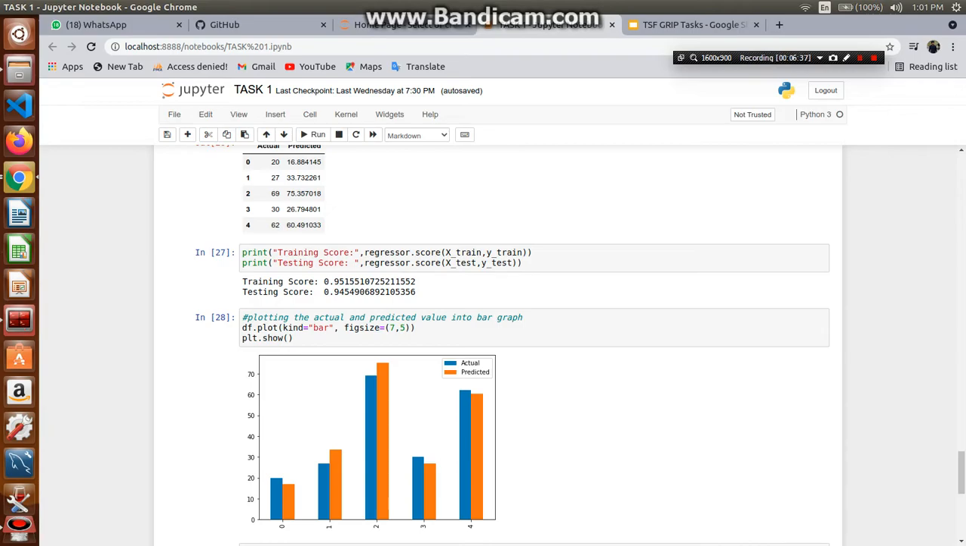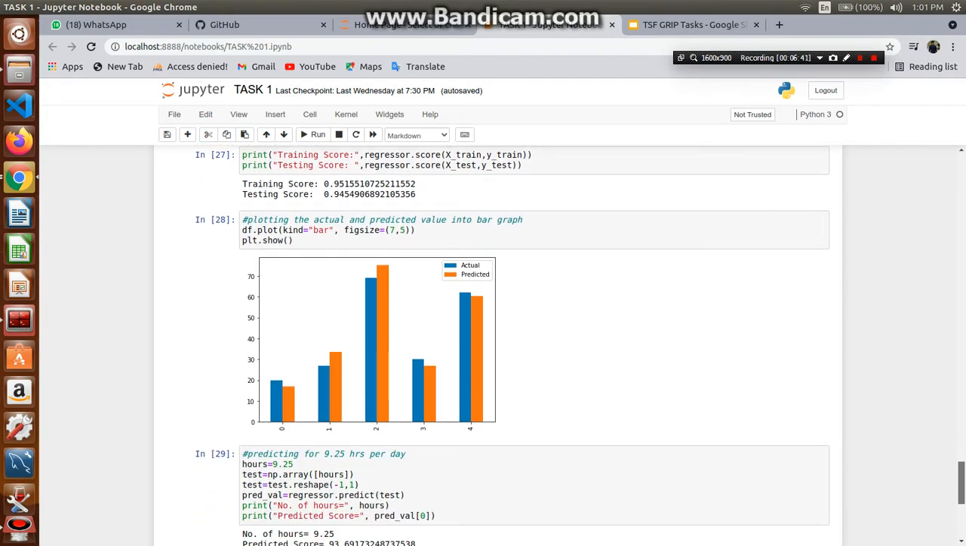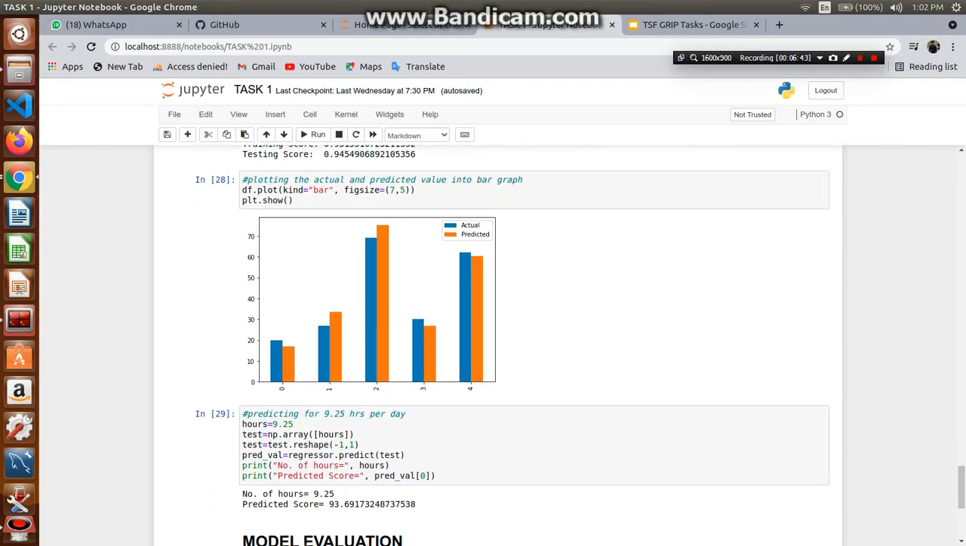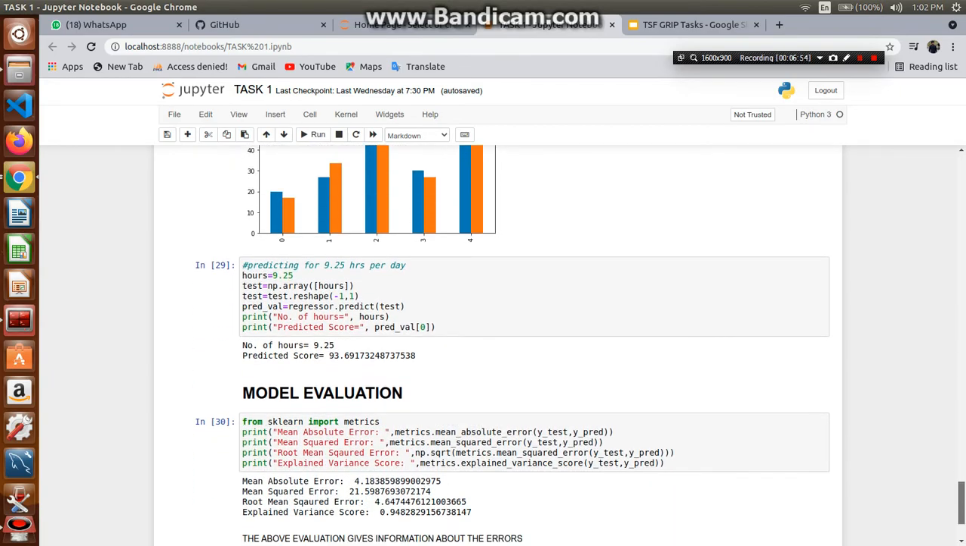After that, we'll visualize the actual and the predicted values in order to have a clear view of how close we are. So we can see that there isn't much difference between both the graphs, the orange one and the blue one. So we can say that our predicted model is doing a good job.